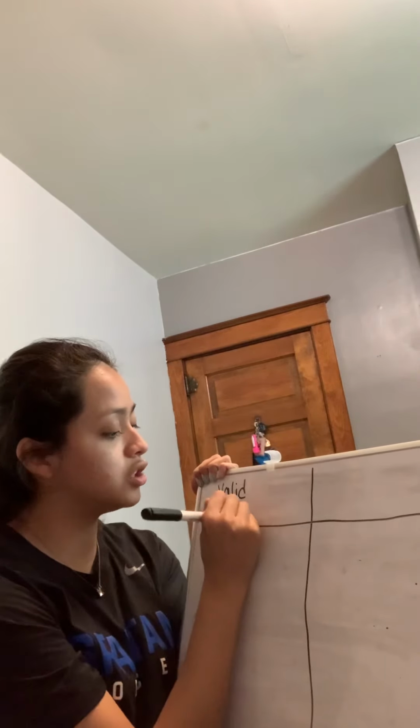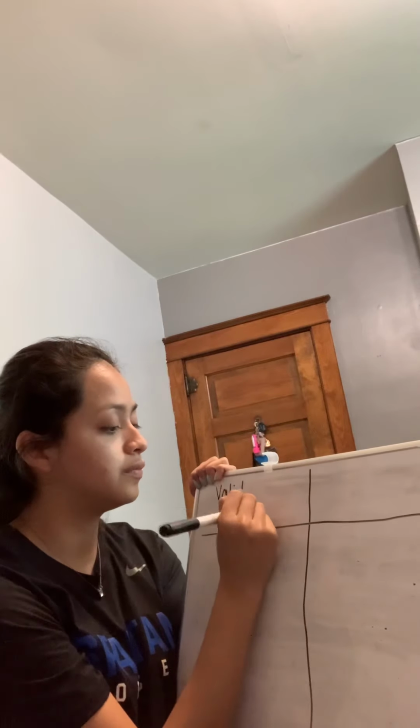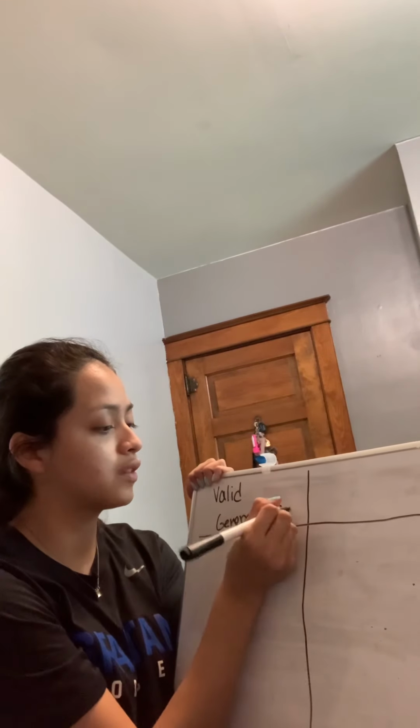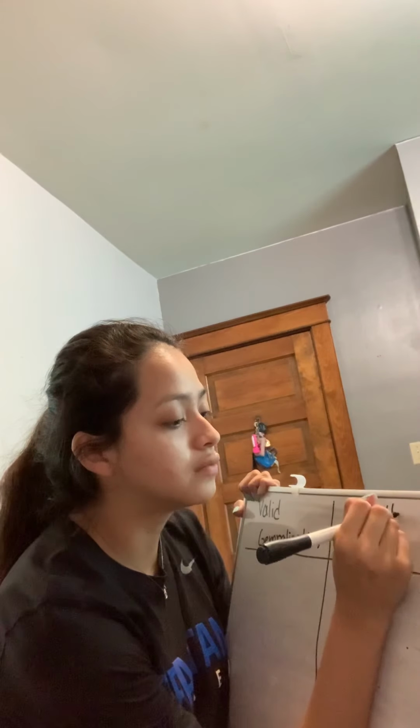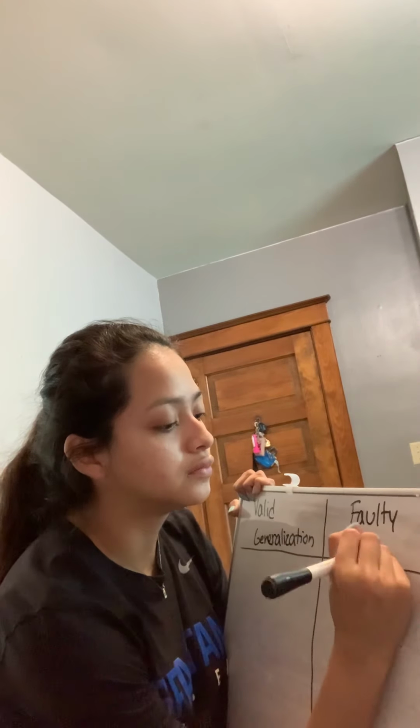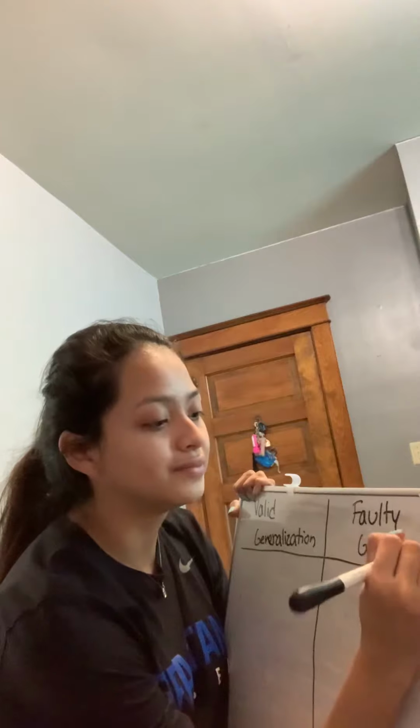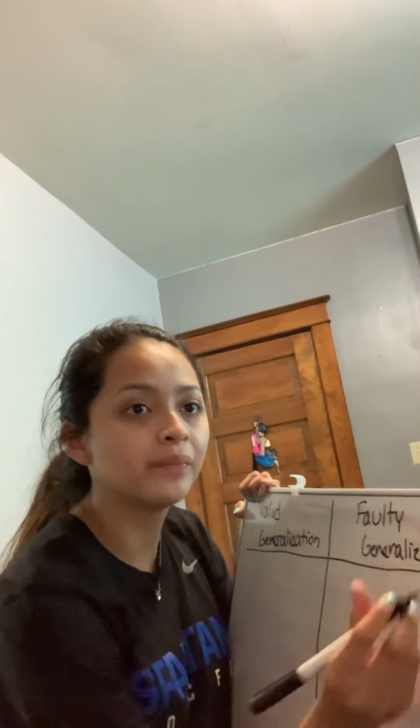Please follow along on your notebook. Just like that. And on the right side, we're going to label it faulty generalization. Just like that.